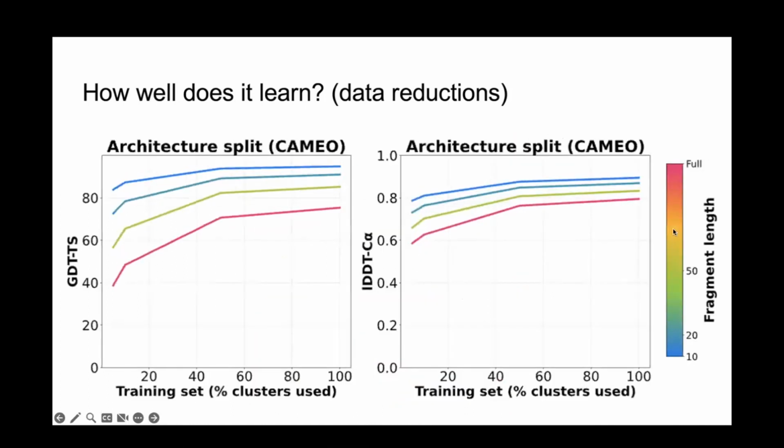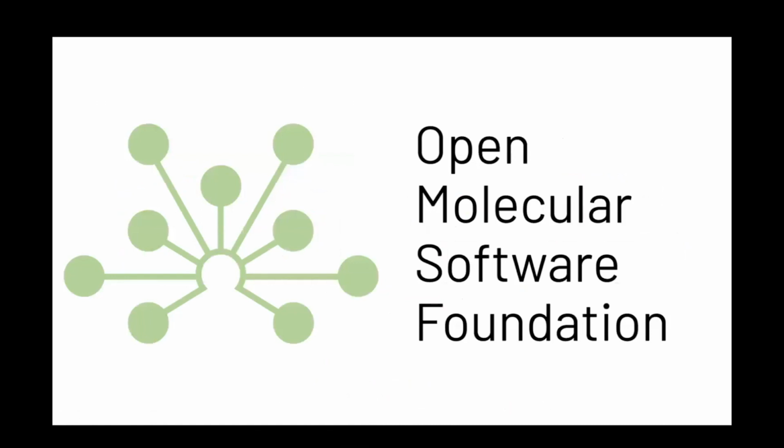So I think I'll skip this slide just because I'm running out of time. So basically, OpenFold became the impetus for the Open Molecular Software Foundation, which is a new academic-industry initiative interested in producing open source software for various structural biology tasks, like single sequence structure prediction, RNA structure prediction, DNA structure prediction. They're interested in a whole bunch of different things. So yeah, we're excited about that.